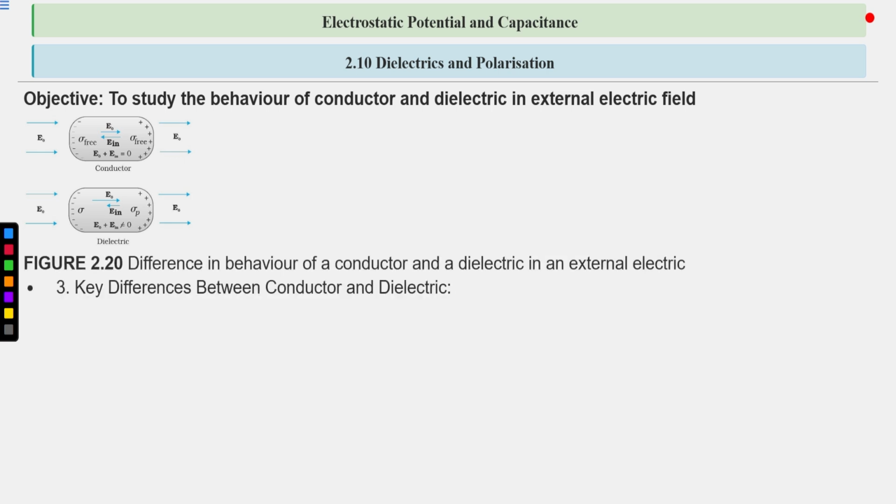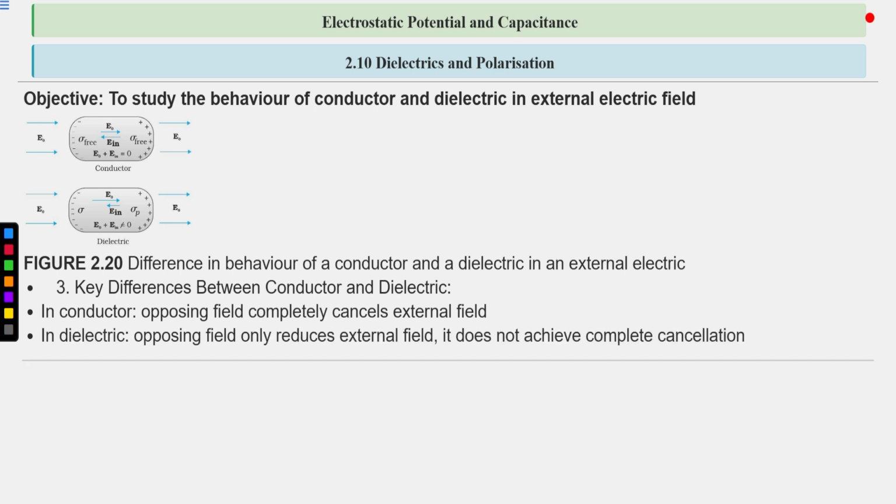Again, same diagram, figure 2.20. Now, key differences between conductor and dielectric. In a conductor, the opposing field completely cancels out the external field, as we have seen. But in a dielectric, the opposing field only reduces the external field.